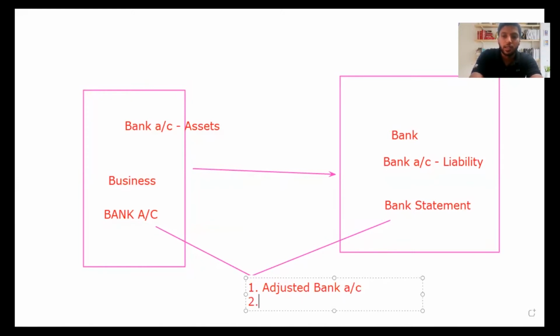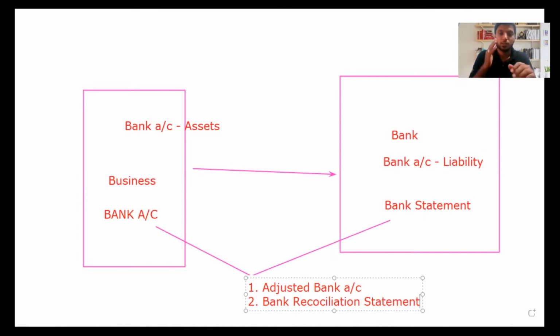Then we do the bank reconciliation statement. When the bank statement is sent by the bank, certain adjustments they will forget to record. So those adjustments we record, and see from our side and the bank side if it is correct. So this is done by the business side, not the bank side. People confuse that bank reconciliation is from the bank side, but it is from the business side. So you need to remember it is from the business side. So bank reconciliation statement. Easy as that.